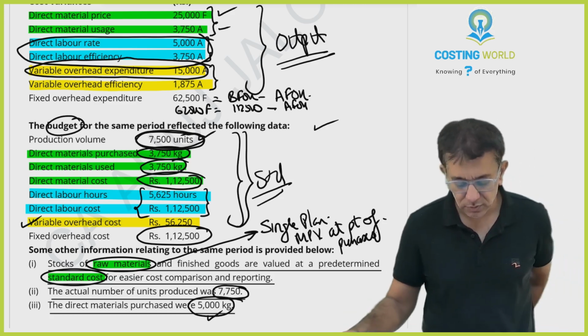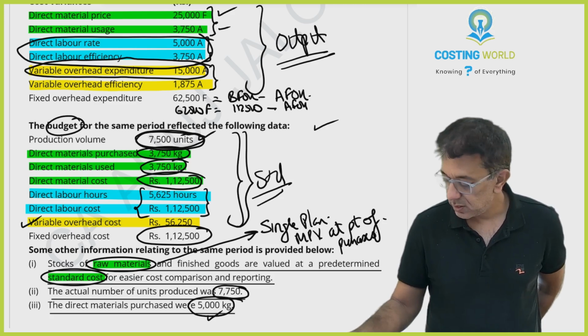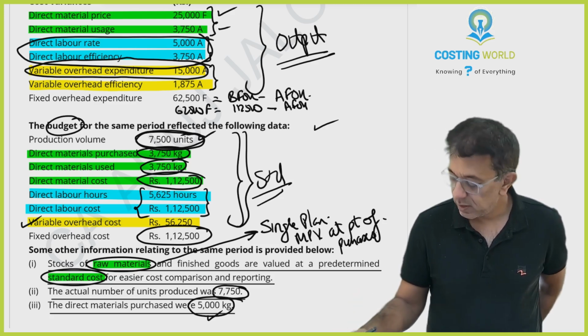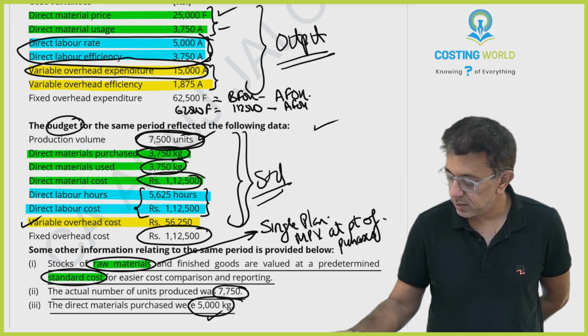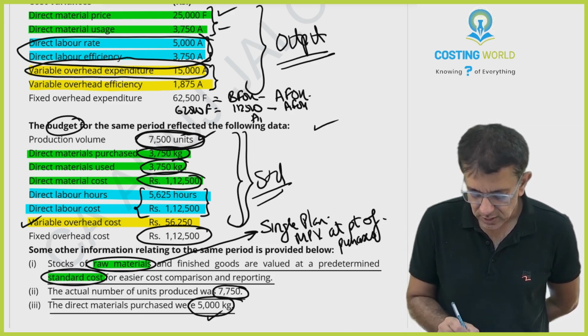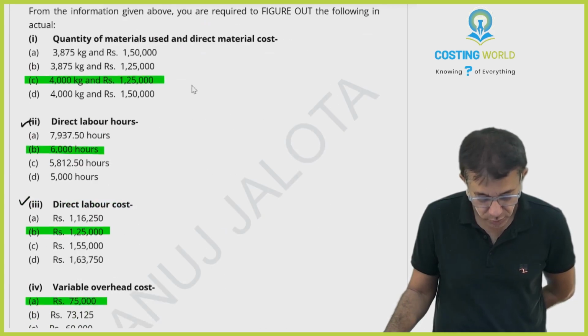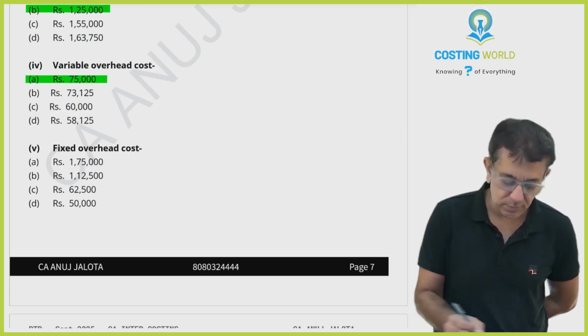So 112,500 minus 62,500. Therefore, actual fixed overheads must be 50,000. Is 50,000 an option in the question? Yes, option number D.